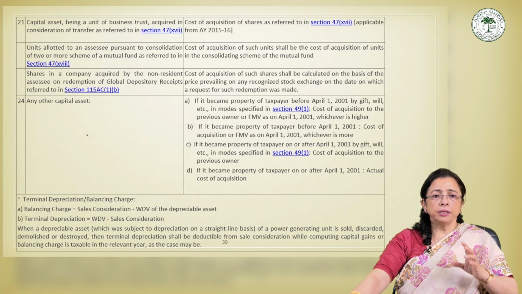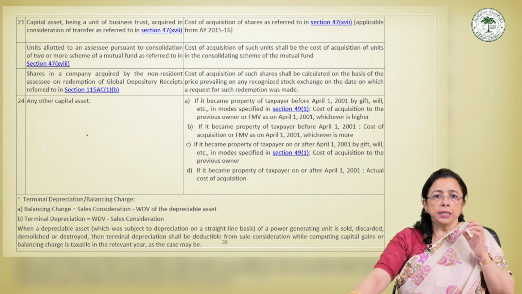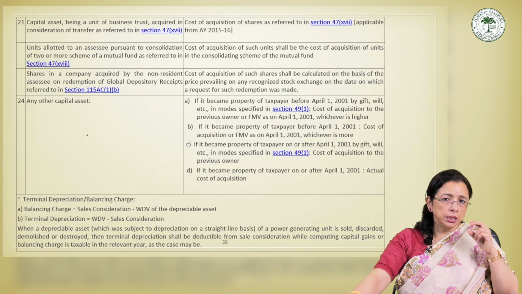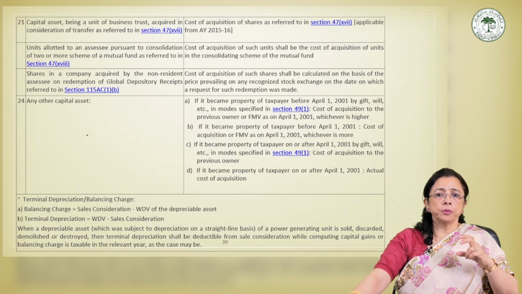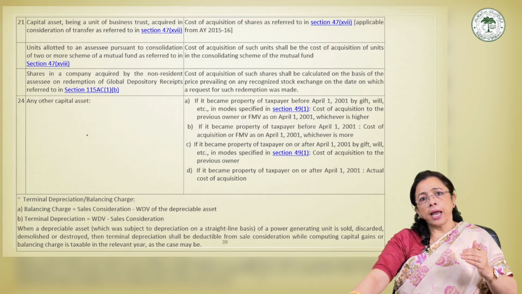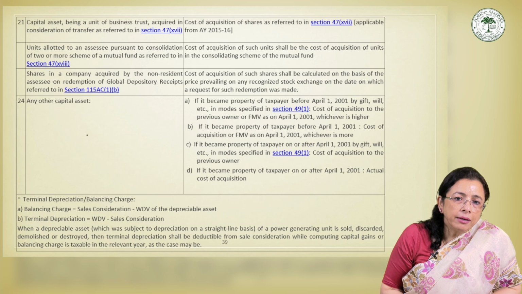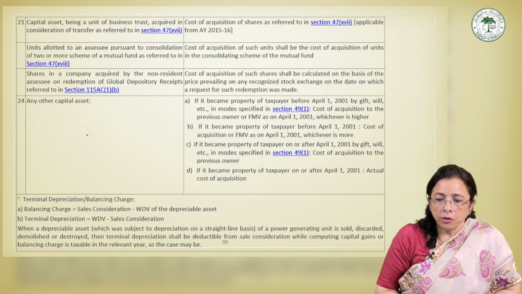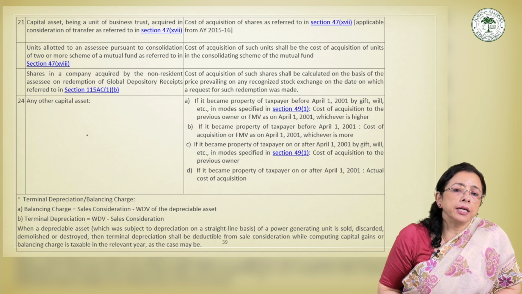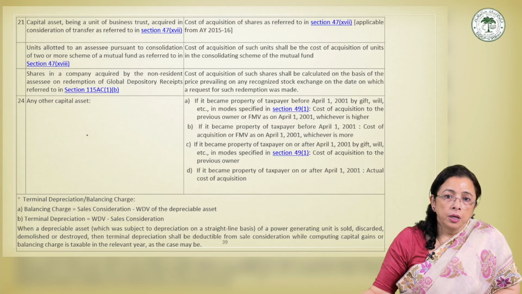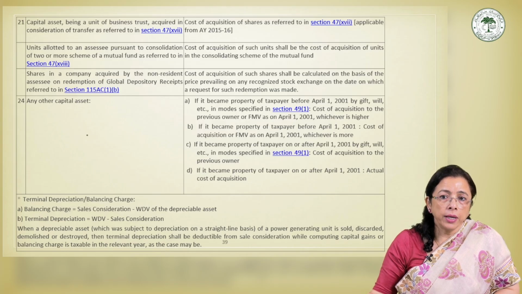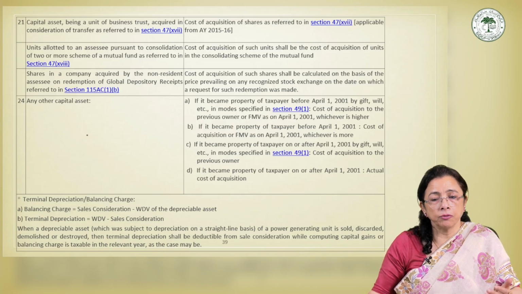Okay, whichever is higher. And this actually allows the SSC to substitute the FMV as on 1st April 2001 if it is not beneficial. Okay. Then we have the second point that talks about the assets which are acquired before 1st April 2001 otherwise than under section 49(1).